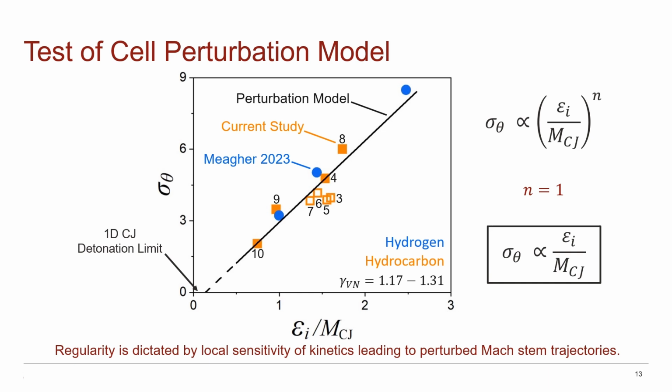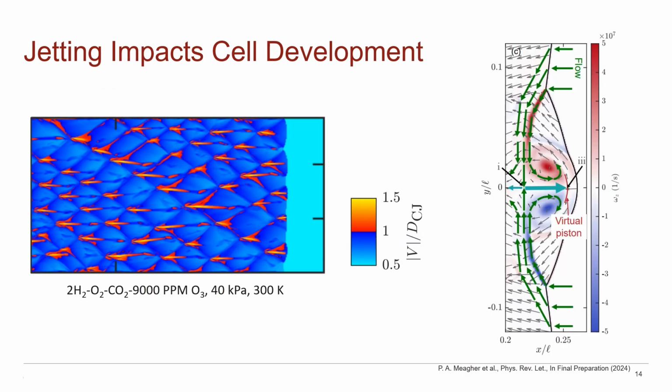Now, such a result is too good to be fortuitous, and in fact, we can explain this both physically and mathematically. Let me first discuss the physical interpretation here. It's been widely observed that at the intersection of two triple points, we have high-speed collimated flow. This corresponds to a local jetting phenomenon. A recent soon-to-be-published collaboration between Stanford, UConn, UC Irvine, Ottawa, Duisburg, UCF, and Texas A&M has indicated that these microscopic high-speed jets impact early cell formation by driving the Mach stem.